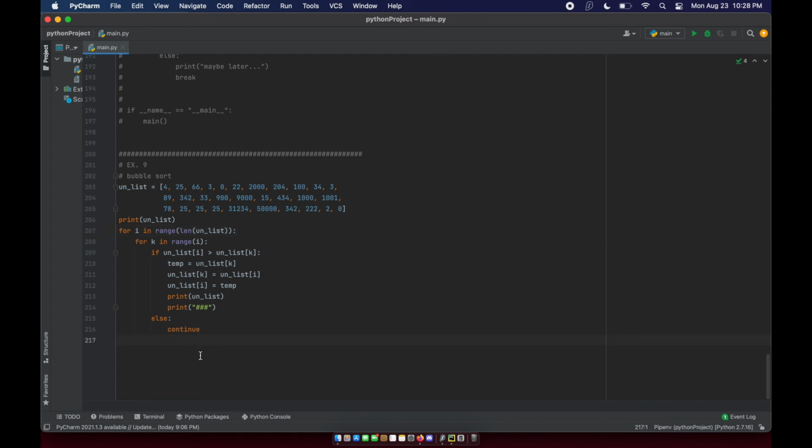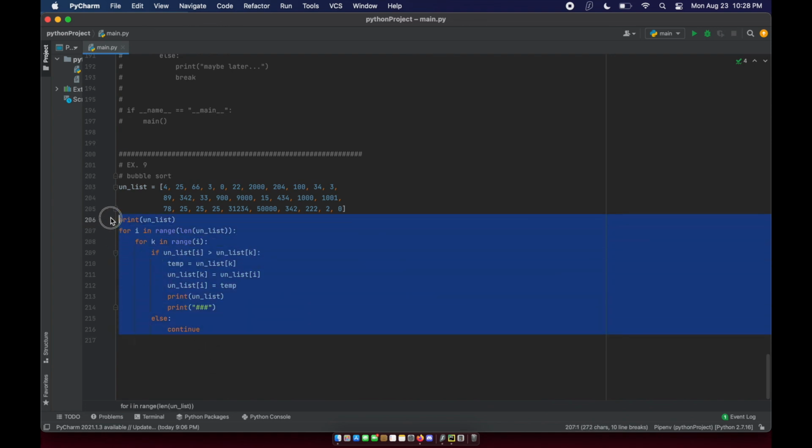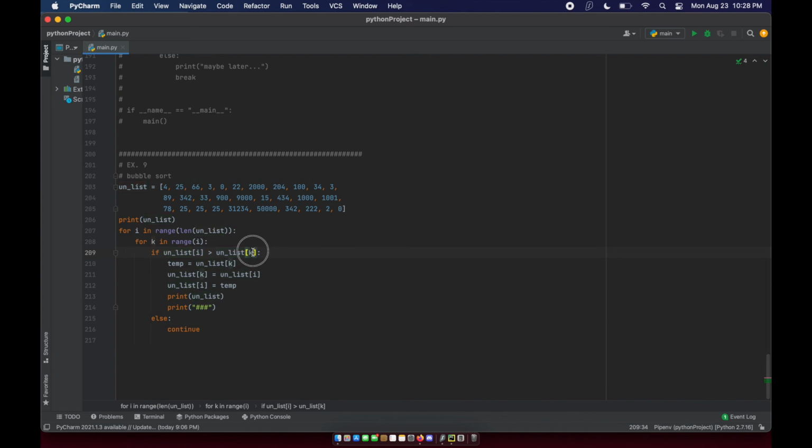You can pause this program and take a look at how this works. Really all it does is it takes a look at the list element at position i, and it sees if the list value at position k is less than that. And what it does is it swaps those values. Again, pretty standard sorting algorithm.